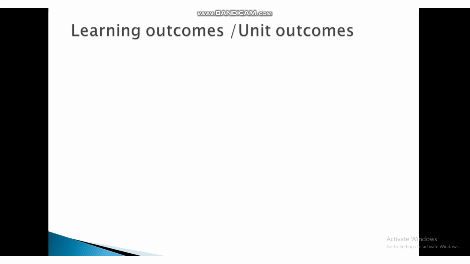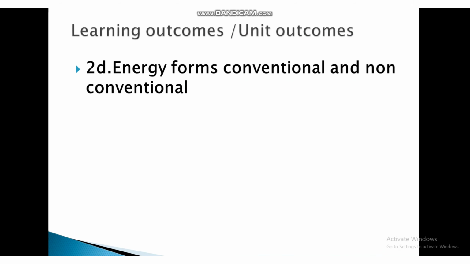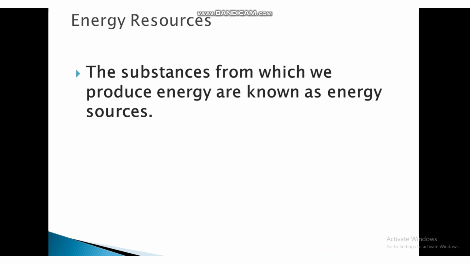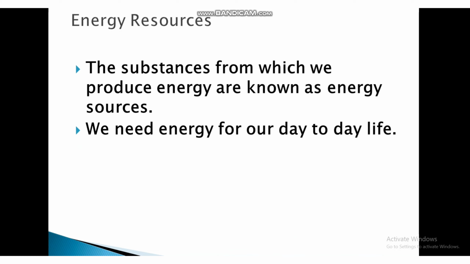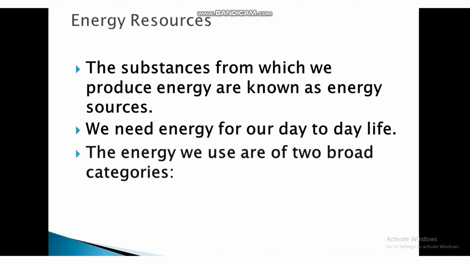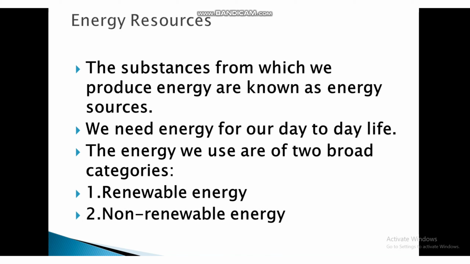Learning outcome or unit outcomes: to identify energy forms, conventional and non-conventional. Energy resources: the substances from which we produce energy are known as energy resources or sources. We need energy for our day-to-day life. The energy we use is of two broad categories: renewable energy and non-renewable energy.